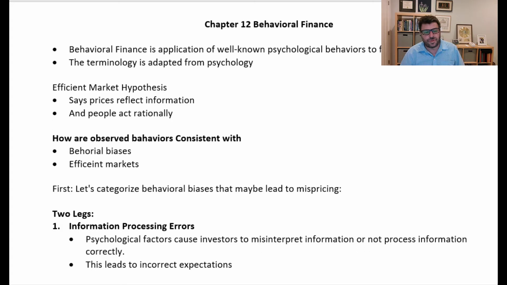So just what we're thinking about, the efficient market hypothesis says that prices reflect information and people act rationally. So are observed behaviors consistent with these behavioral biases that we're going to talk about? Or are they consistent with efficient markets, or possibly both or neither? So we're going to categorize some behavioral biases that may lead to mispriced securities.